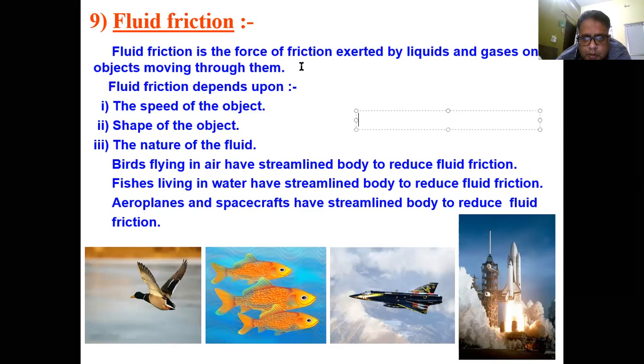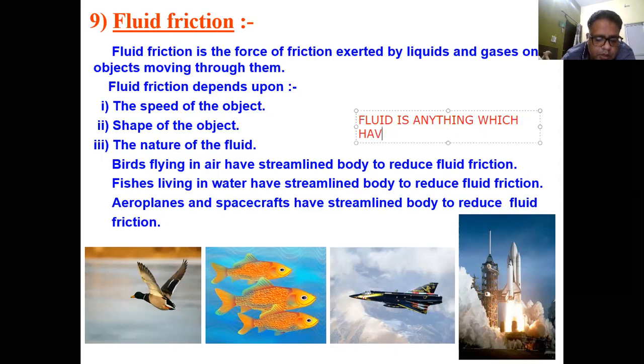Fluid is anything which has a tendency to flow. So this is the definition of fluid.